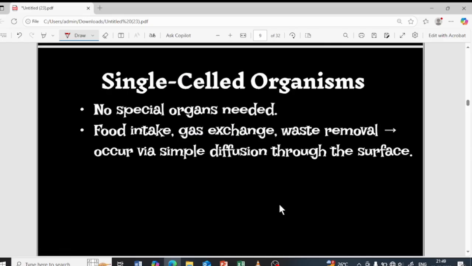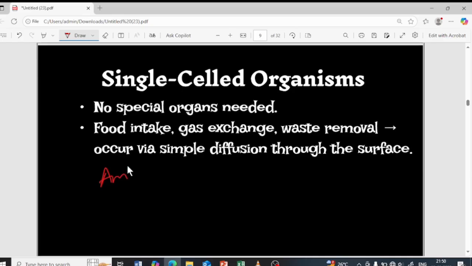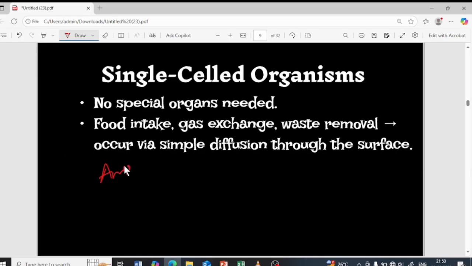What about single-celled organisms then? See, single-celled organisms, for example, amoeba, paramecium or yeast. These are single-celled organisms, and they do not need any special organs.